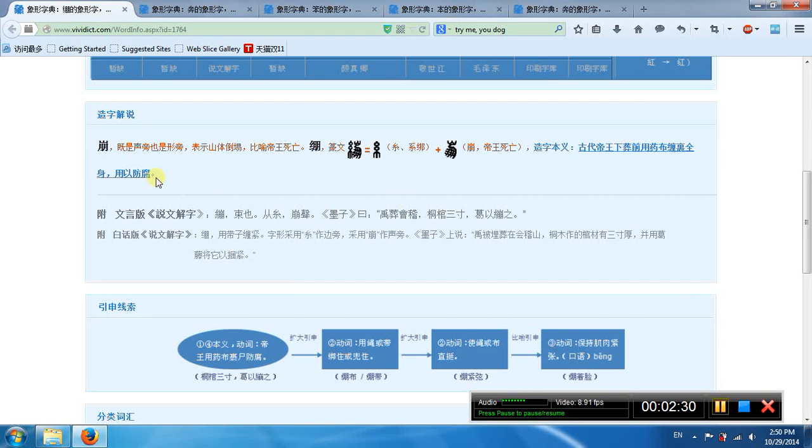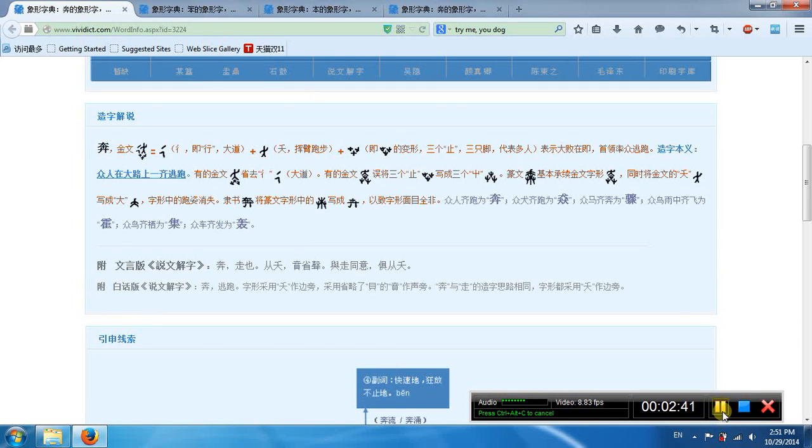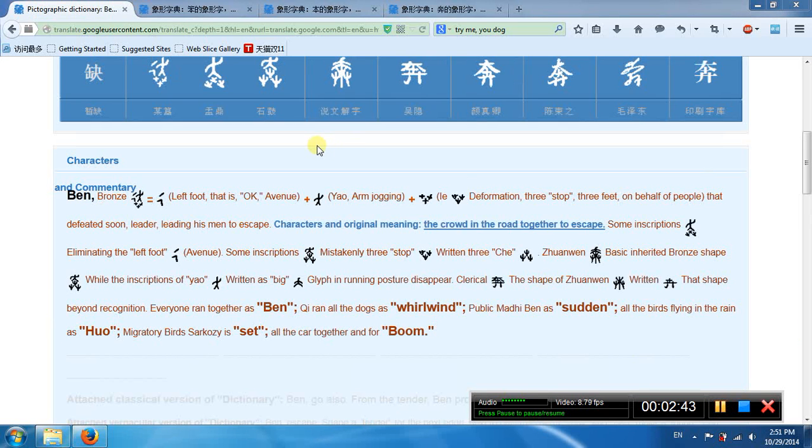Talk about this. Ready. This is beng. Okay, beng means run. So this work has three parts. Okay, so this part is like a left foot. Okay, so this part is like your arm. When your arm is waving, when you're jogging.